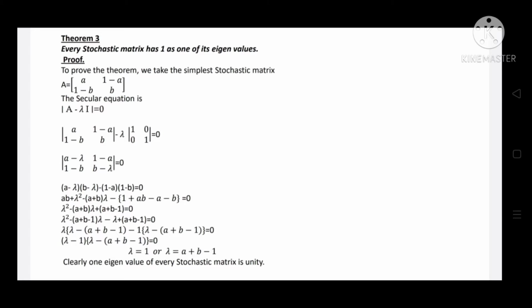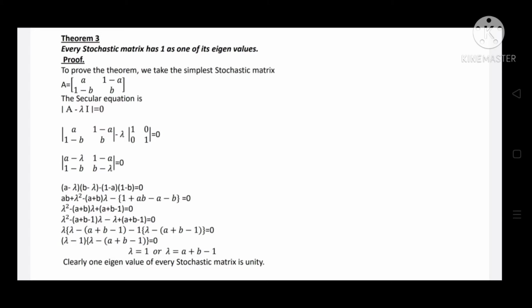That is, determinant of [[a minus lambda, 1 minus a], [1 minus b, b minus lambda]] is equal to 0. Then we get (a minus lambda)(b minus lambda) minus (1 minus a)(1 minus b) is equal to 0.